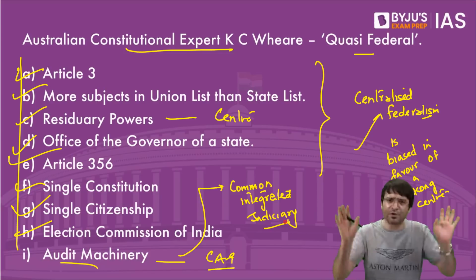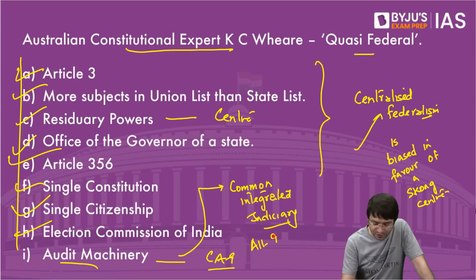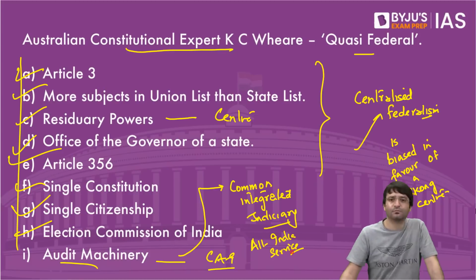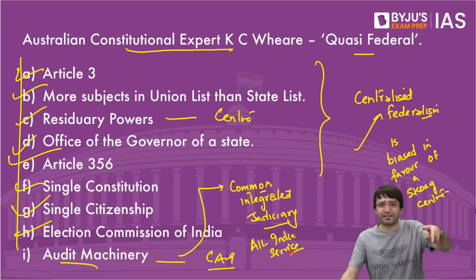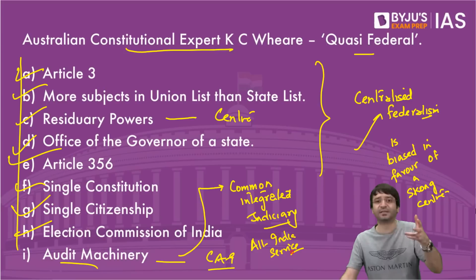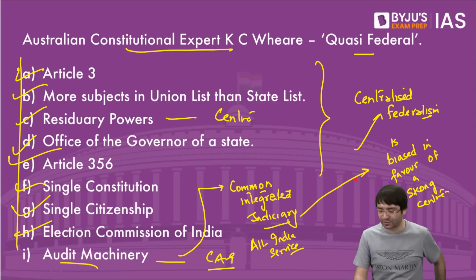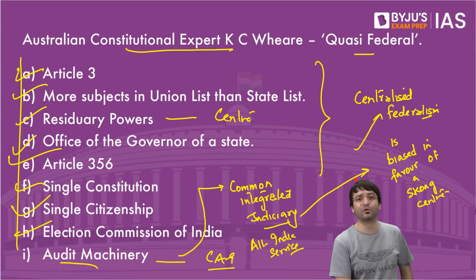That means center alone is responsible. All India service officers, appointed by the center, removed by the center, controlled by the center, disciplined by the center. But where are they working? In the states. All these are examples that our constitution is biased in favor of a strong center.